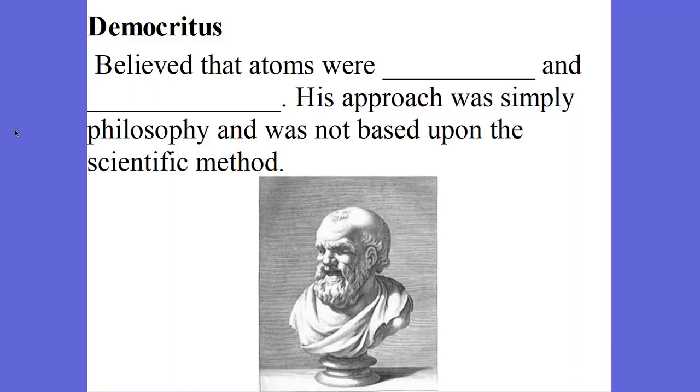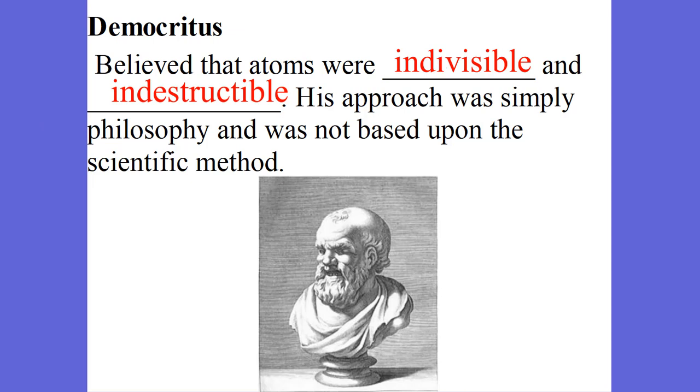Okay, so we have Democritus. Democritus lived about 400 years before Christ. Remember, in Greek times, they were just using philosophy. There was no scientific study at all until after the Reformation. And so what we see is Democritus believed that atoms were indivisible and indestructible. He thought that eventually you could keep splitting down to one complete atom, his atomos, which means that was the smallest form of matter that you could possibly have.